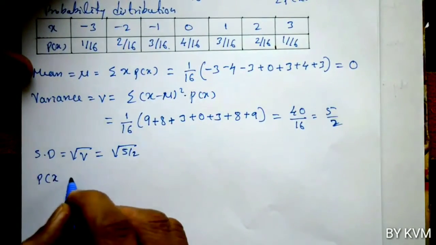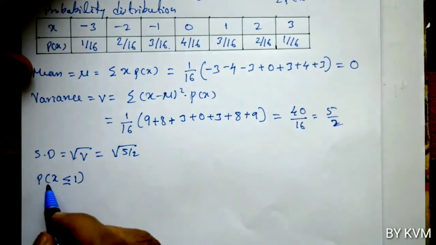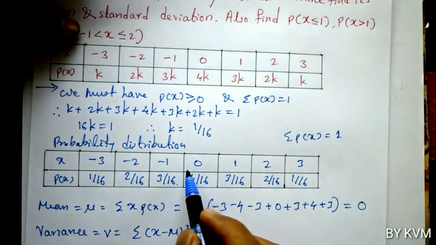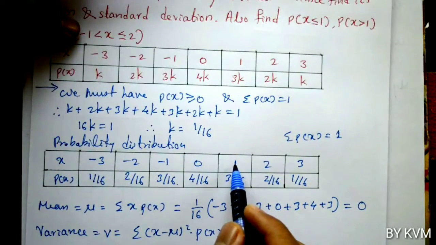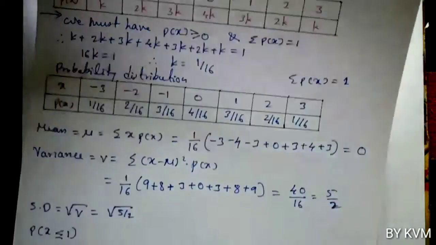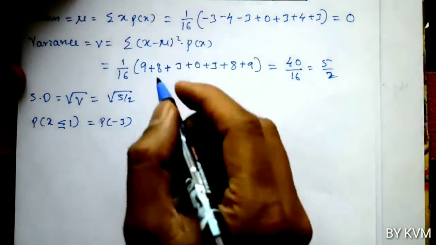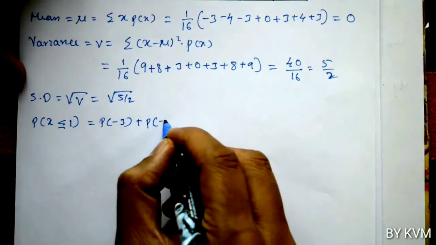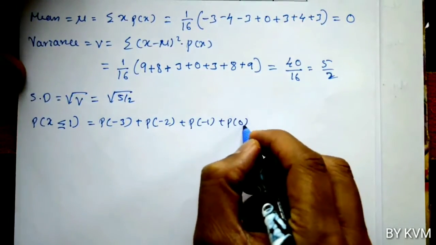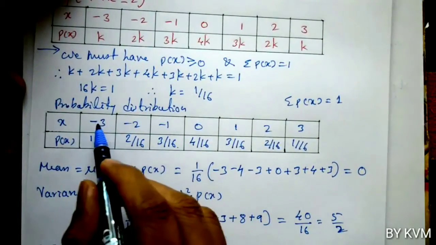Probability of x less than or equal to 1 means you have to see the table and the values of x. You have to take all the values of x which are less than or equal to 1, that is x equals minus 3, minus 2, minus 1, 0 and 1. So, you have to add all the values: probability of x equals minus 3 plus probability of x equals minus 2 plus probability of x equals minus 1 plus probability of x equals 0 plus probability of x equals 1.